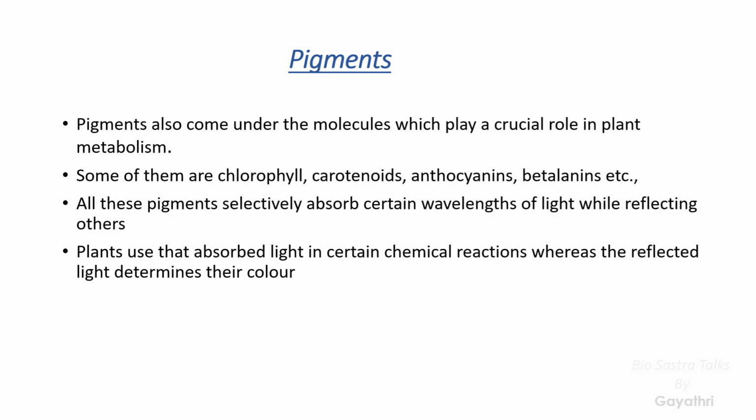The plants use that absorbed light in certain chemical reactions, and after the chemical reactions they reflect the remaining light to give color to different tissues. The leaves will show green color, the shoot will show brown color, like that they emit different colors. Here we can see some of the pigments: chlorophyll, carotenoids, anthocyanins, and betalains. We'll discuss these pigments.